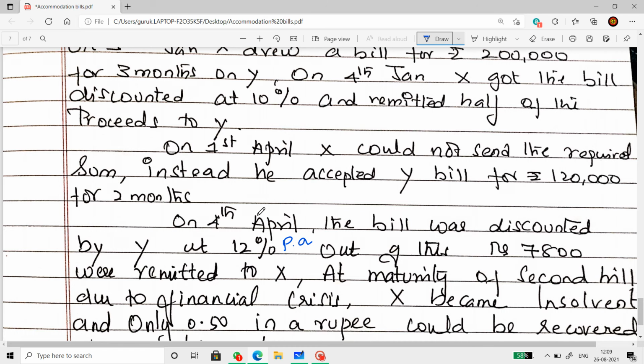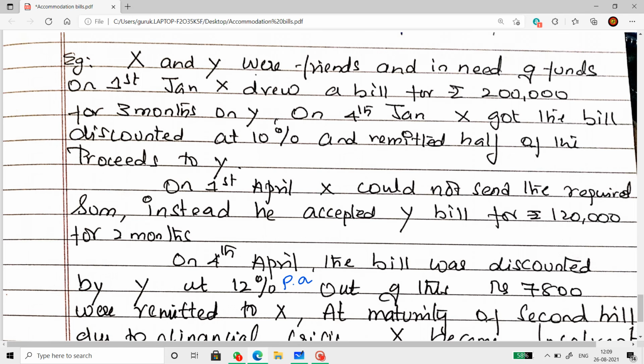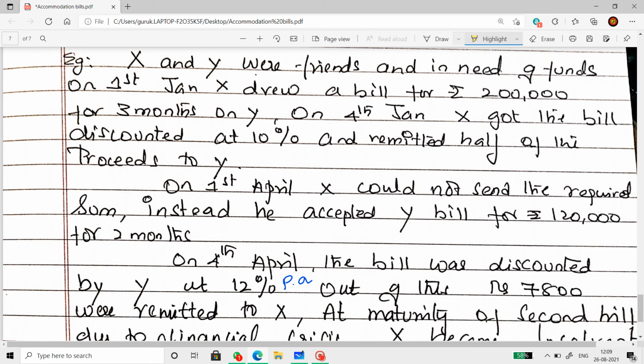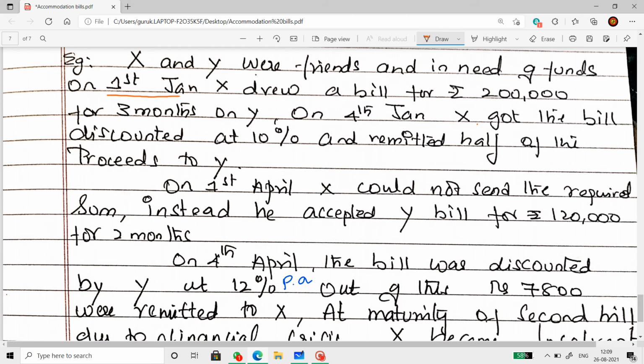Now, that means X and Y are in need of funds. X drew a bill on Y. Let me highlight all the important areas from the question. On 1st January, X drew a bill for 2 lakh rupees for 3 months on Y.